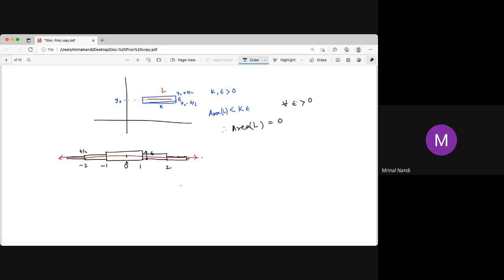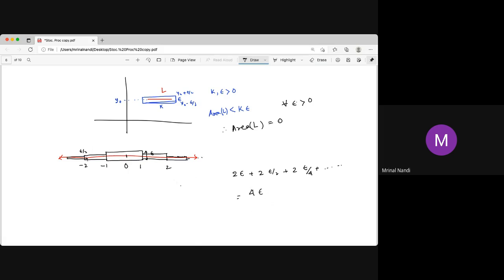What is the area of the first one? The first one is 2 epsilon. The second one is 2 into epsilon by 2, the two being of the same type. The third one is 2 into epsilon by 4. So this sum is actually 4 epsilon. You can easily check that it's an infinite GP. Or we choose the first one as epsilon by 4, the next as epsilon by 8, then epsilon by 16, so that the total is epsilon.